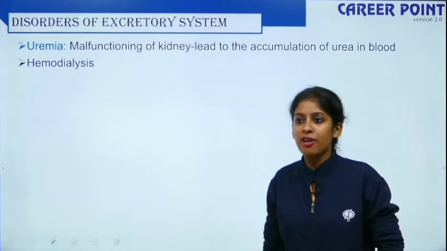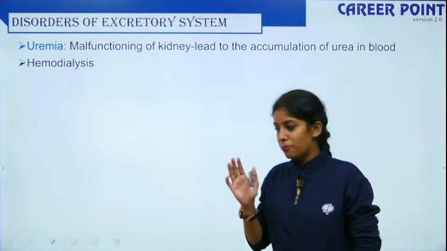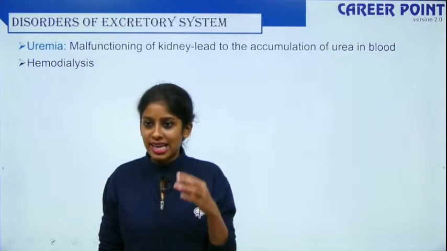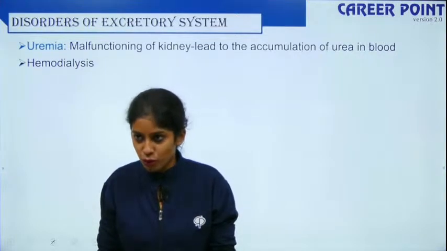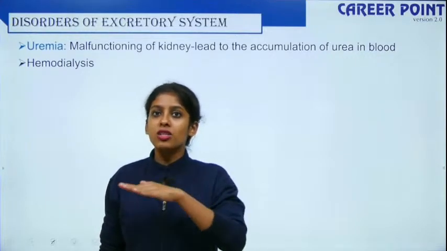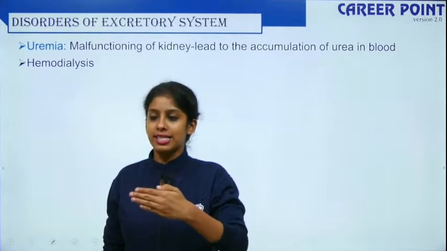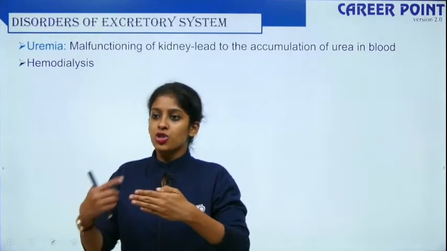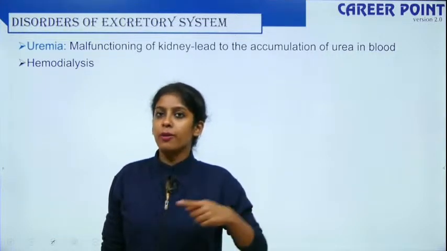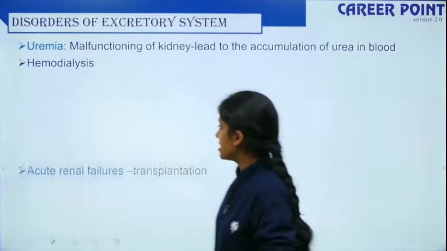They take blood from your artery, then pass it into a dialysing machine which has a dialysing fluid. It has a concentration similar to your plasma, such that a concentration gradient is created. There is a membrane inside your dialyzer which causes the waste substances to be eliminated, and once purified, your blood is passed via the vein inside your body. So that is hemodialysis.